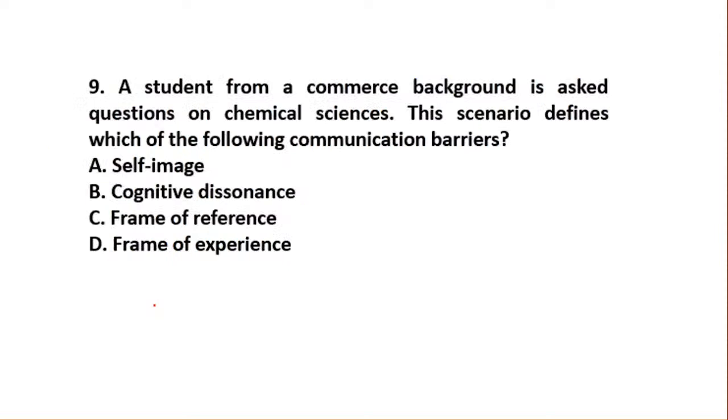Now, let's see question number 9. Question number 9 talks about a student from a commerce background who is asked a question on chemical science. Now listen to the question very carefully. It is like a scenario question. The scenario defines which type of communication barrier? Is it called self-image, cognitive dissonance, frame of reference, or frame of experience?